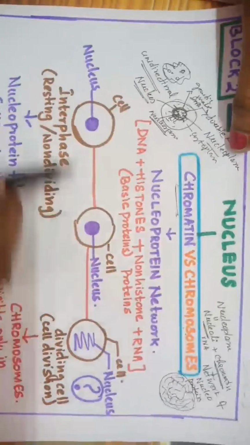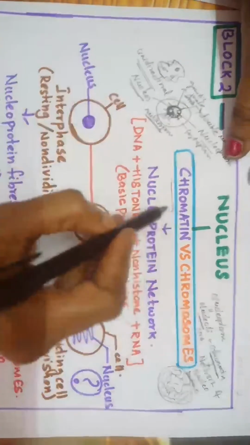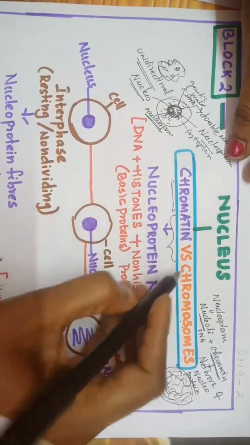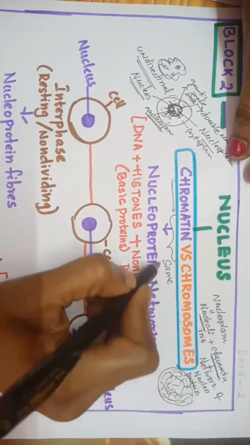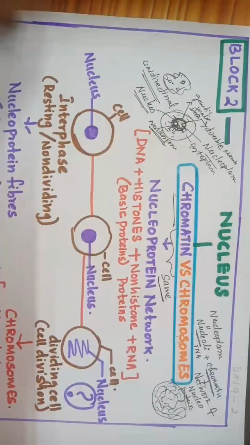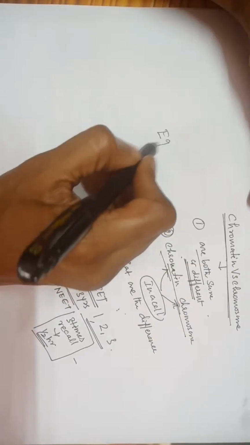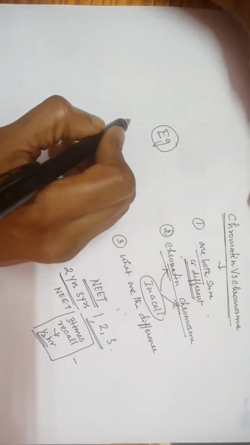See, for that you have to understand the stages of the cell. Actually the answer is both are same. Chromatin and chromosomes are same. So for better understanding, I am going to explain with an example. Okay.